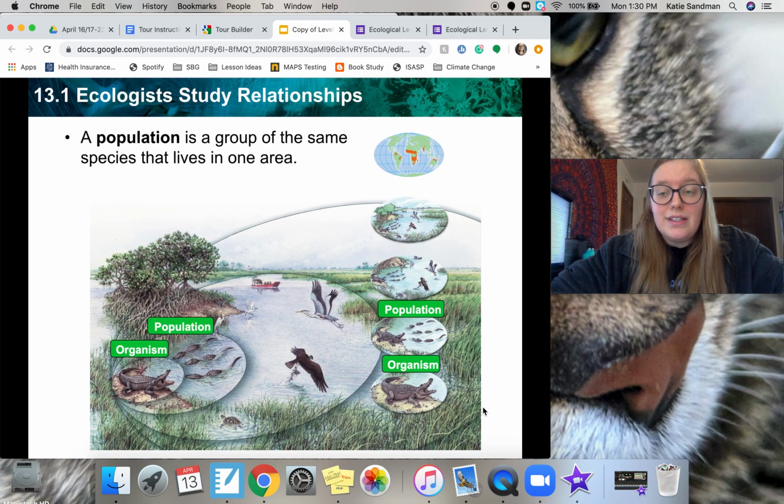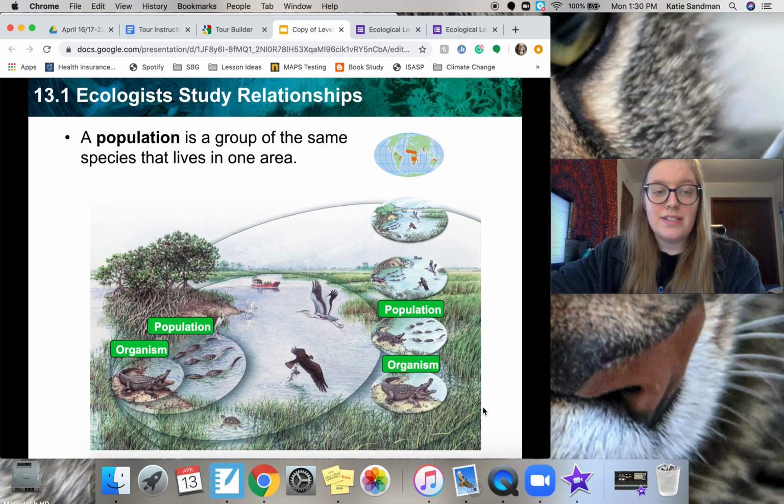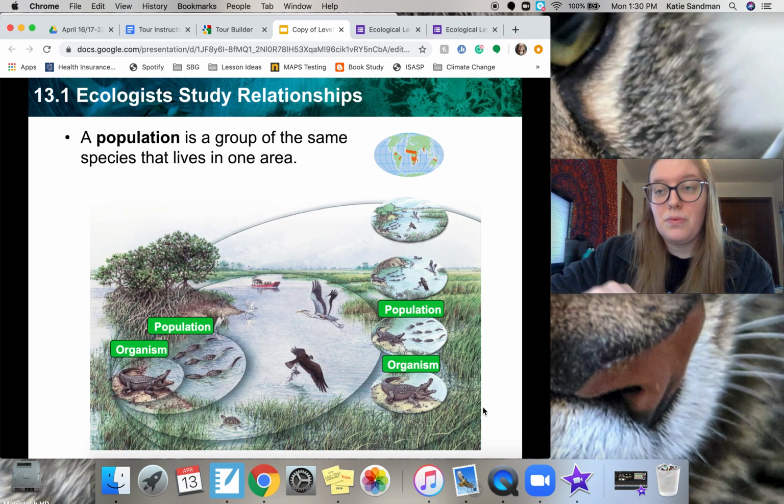The next level is called a population. So a population is a group of the same species that live in one area. So don't think of, let's just say your neighborhood. You can't say that a population would be all the humans, all the pets, the plants. That's not the population.